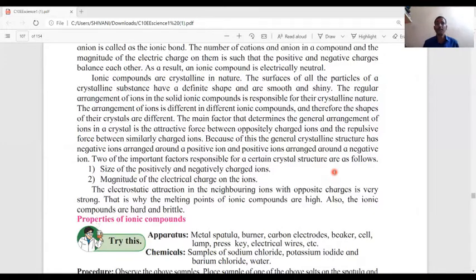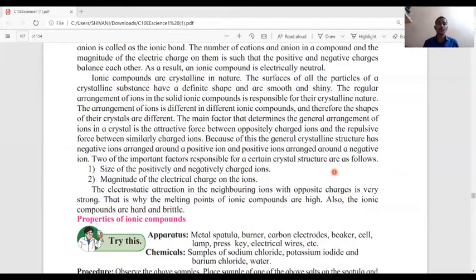The main factor that determines the general arrangement of ions in a crystal is the attractive force between oppositely charged ions and repulsive force between similarly charged ions. Because of this, the general crystalline structure has negative ions arranged around a positive ion and positive ions arranged around a negative ion.